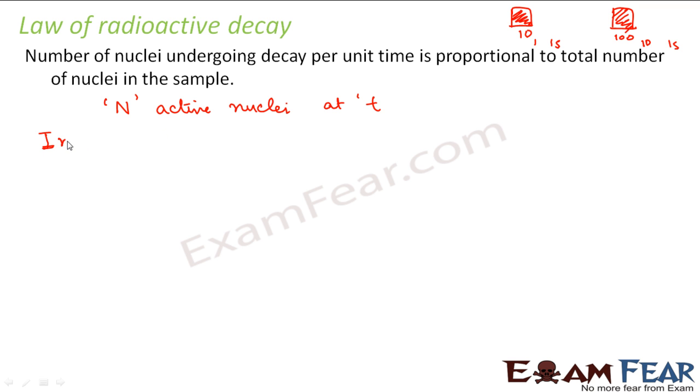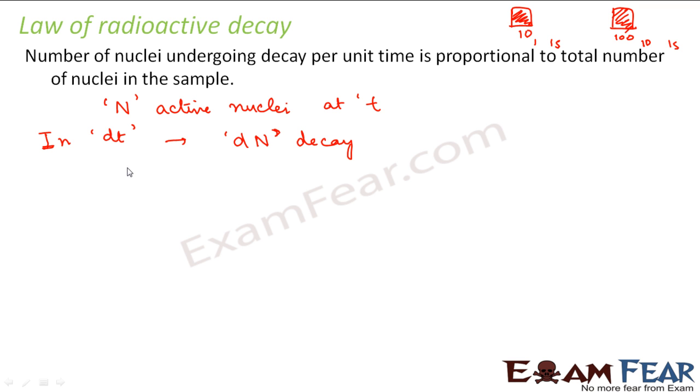Let us suppose that in a small time interval dt, each nucleus has a chance to decay. Everybody has a chance, but not everybody will decay. So we assume that dn nuclei decay in time dt.